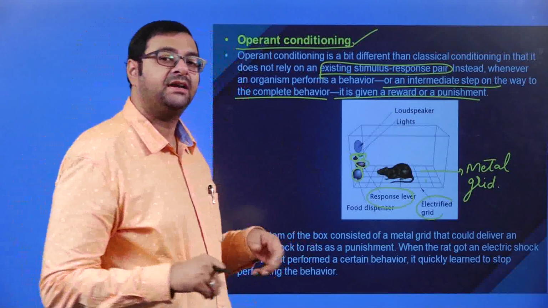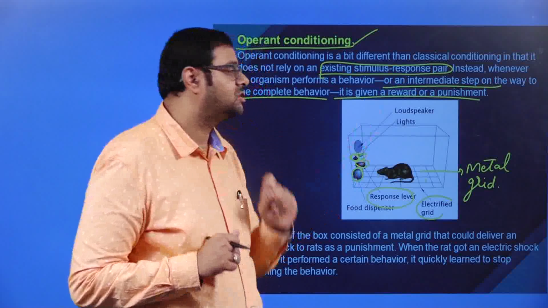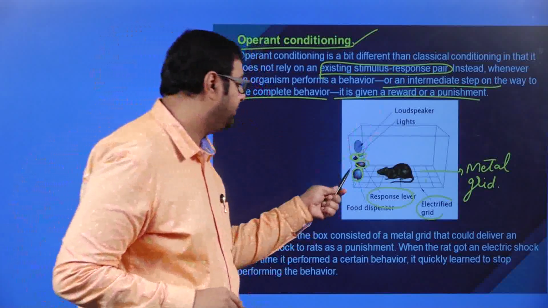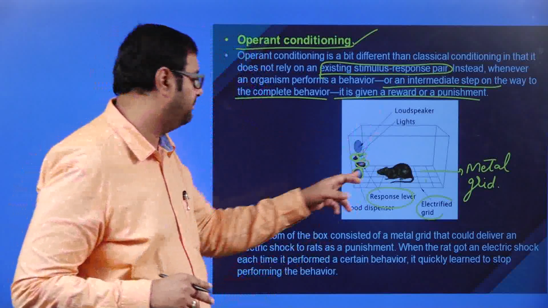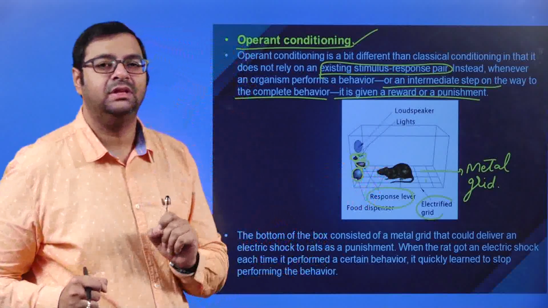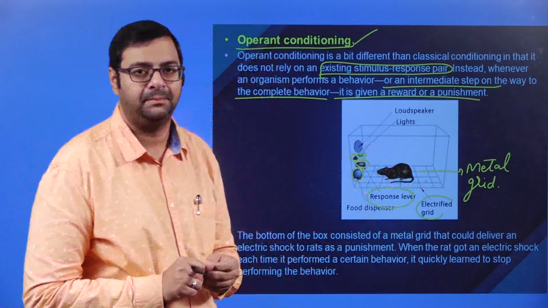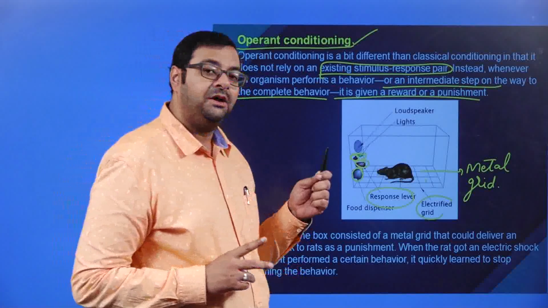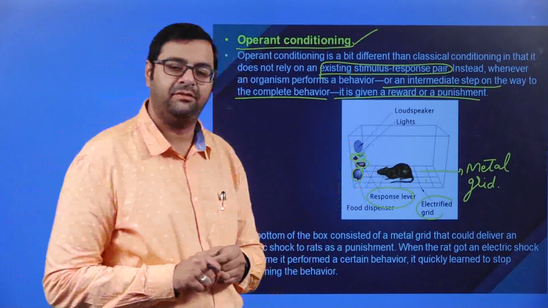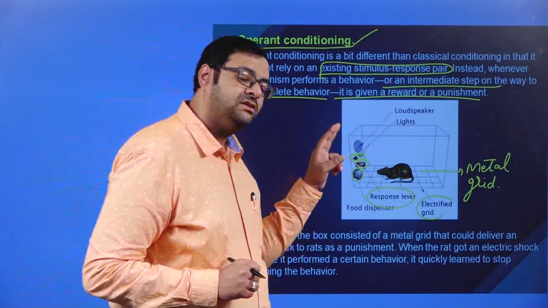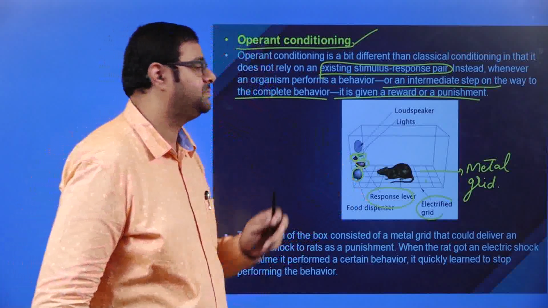Slowly what happened, the rat conditioned itself. If the red light and a loudspeaker sound was given, then the rat used to go and eat. Now, if that red light and loudspeaker was not given, but the rat still started taking the food, then there was a shock, that is a punishment, which was given to that particular rat. Because of that punishment, the rat learned to condition itself to not take the food when the light is not flashing or the speaker is not sounding.